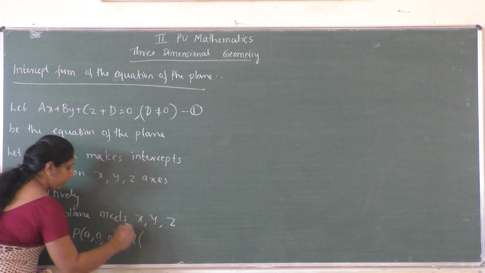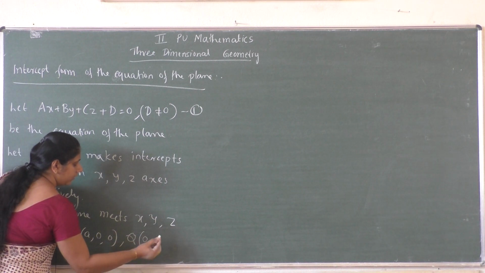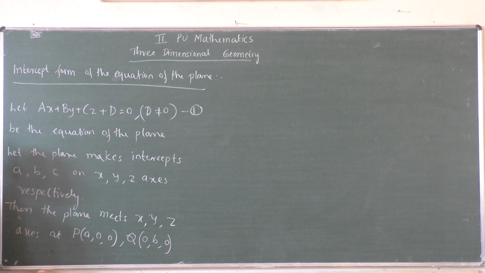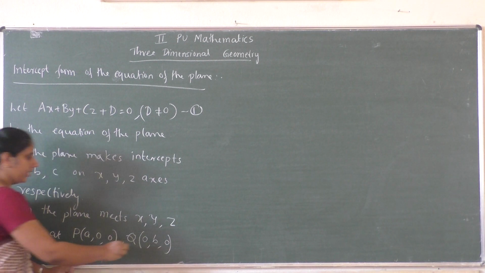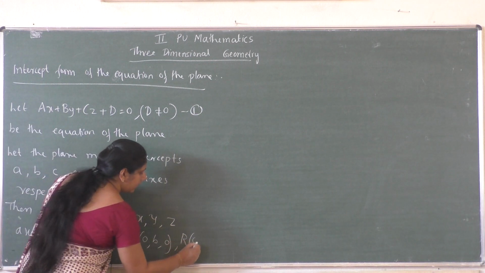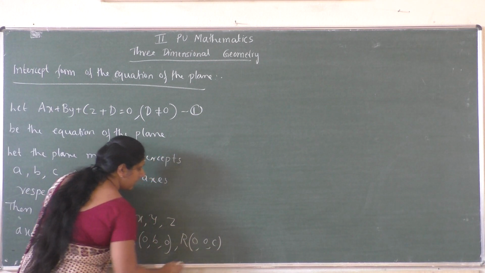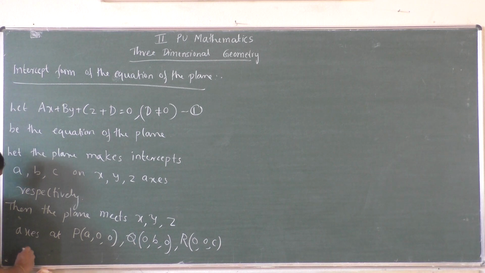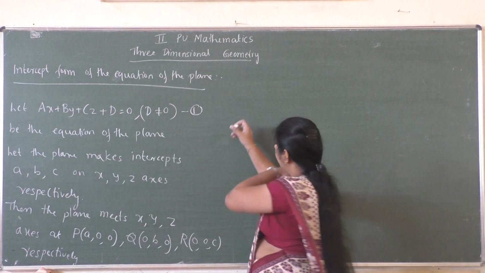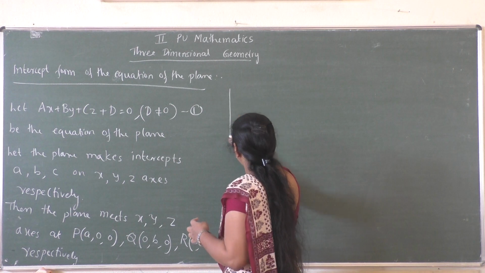Let Q be a point on y axis with the y intercept B, so the coordinates of Q will be 0, B, 0, and R be a point on z axis, so that point will be 0, 0, C respectively. See, the plane will look like this.